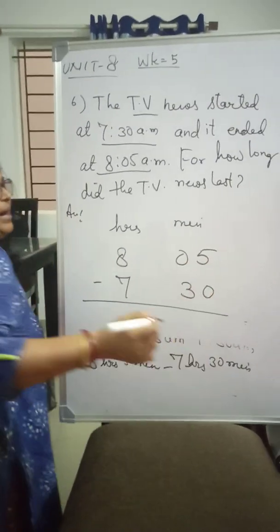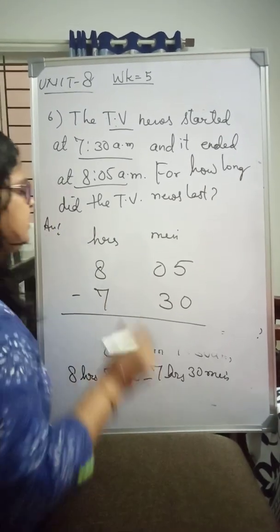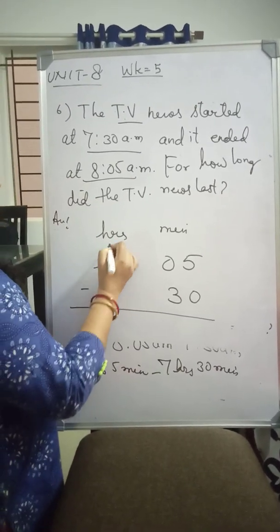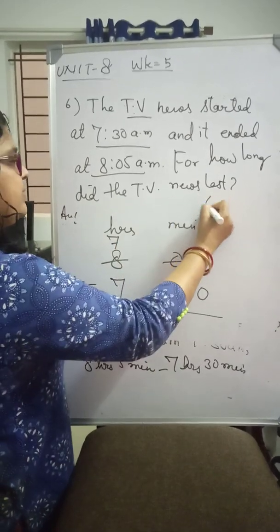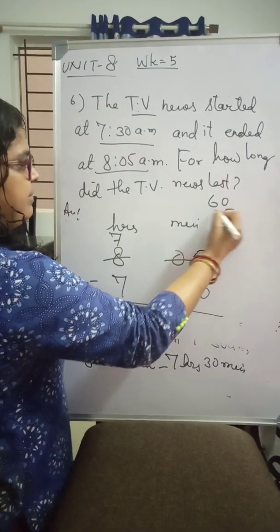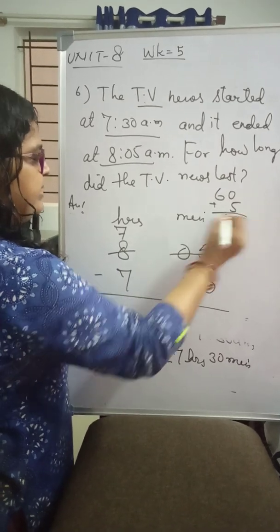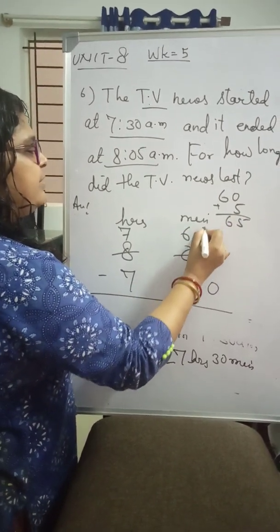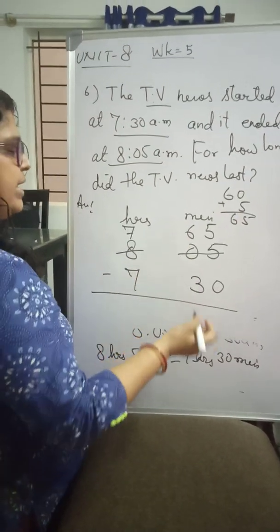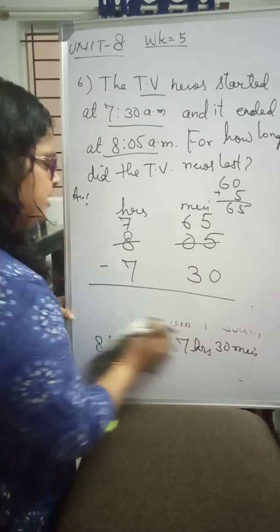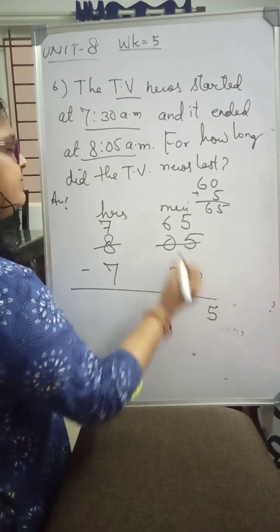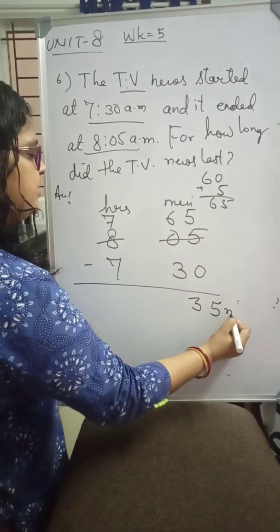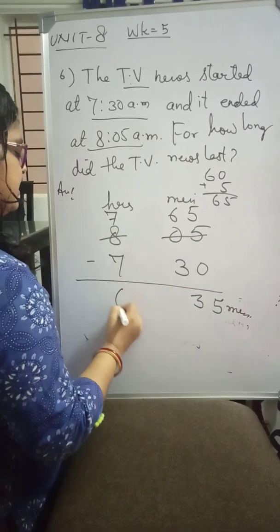Here 5 minus 30 is not possible. So I will borrow 1 hour from this 8 hours. So 8 will become 7, and then 1 hour is equal to 60 minutes, and 5 minutes is added, so it is 65 minutes. Now you can do subtraction. 5 minus 0, 5; 6 minus 3, 3, so 35 minutes; and 7 minus 7 is 0.